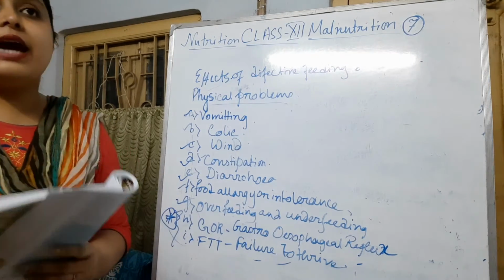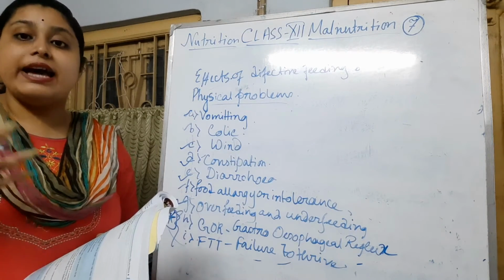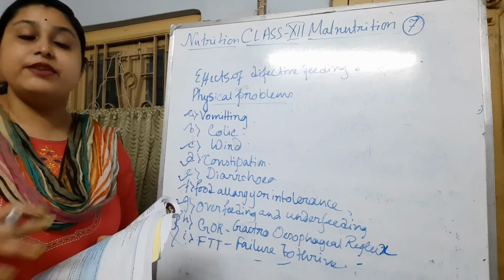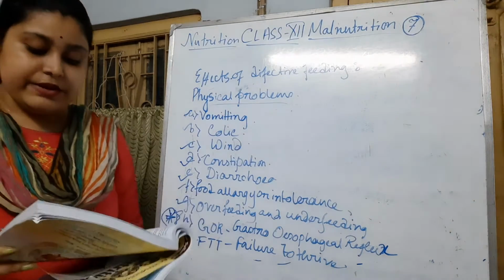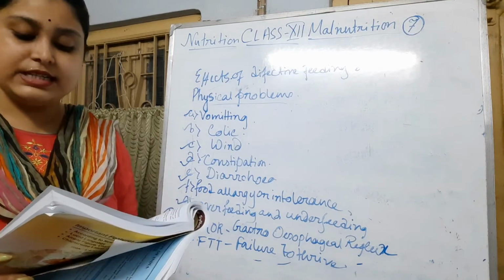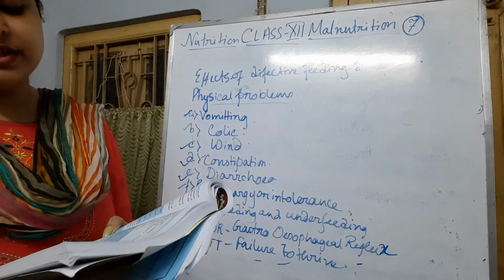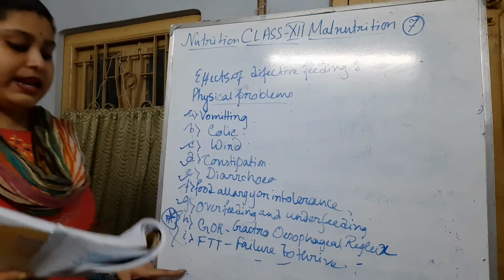Okay, so we have to give the child care and love. By this we can feed the child, and it will be better for her or him also. Other causes are disturbed parent-child interaction, and chronic illness and disability adversely affecting the nutritional status. Okay, how can we manage this problem?